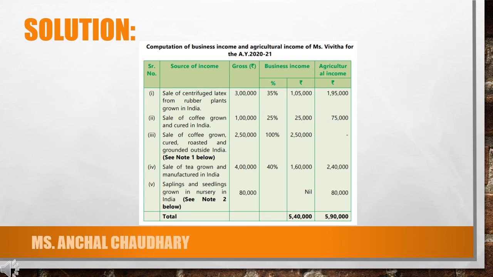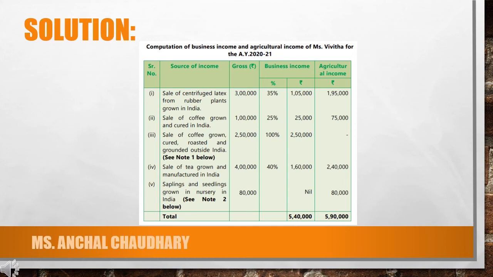Third was sale of coffee grown, cured, roasted and ground outside India. If it is not related to India, then no amount will be considered as your agricultural income. All the amount will be considered as your business income, as Miss Vivitha is an ordinary resident of India.